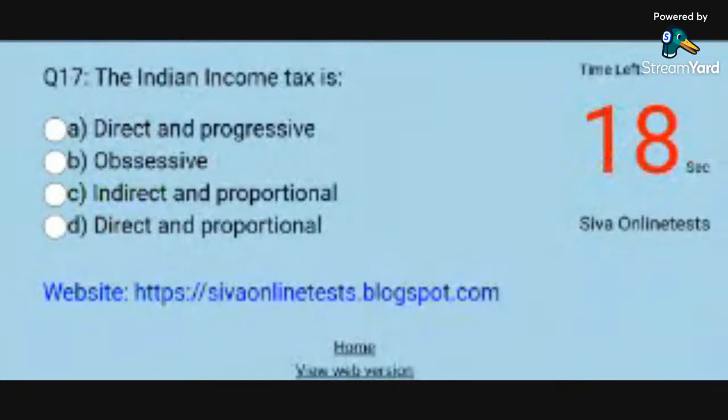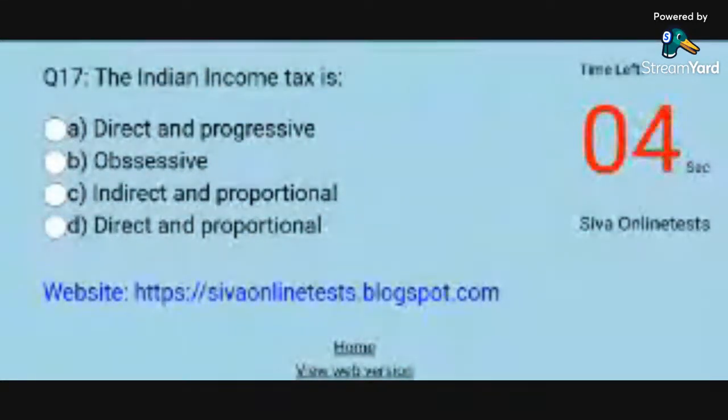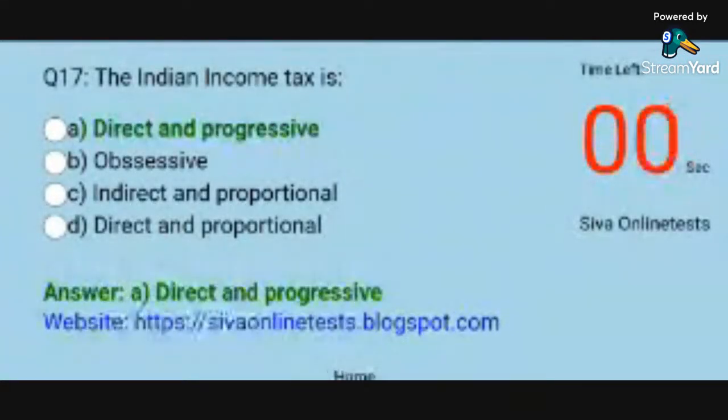Question 17. The Indian income tax is. Options: A. Direct and progressive. B. Obsessive. C. Indirect and proportional. D. Direct and proportional. Answer: A. Direct and progressive.